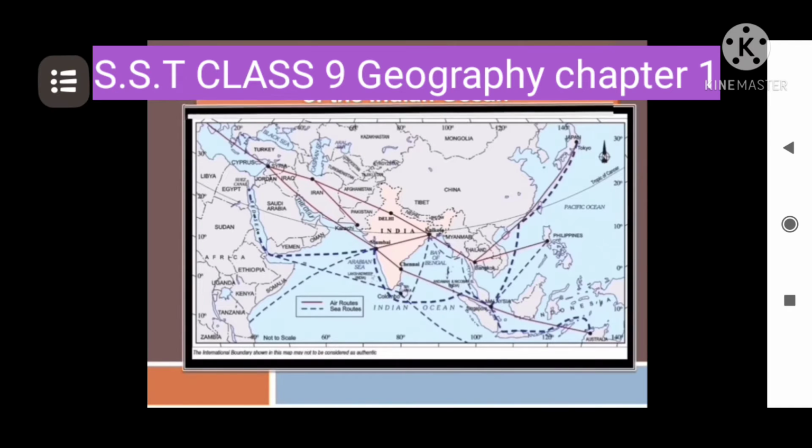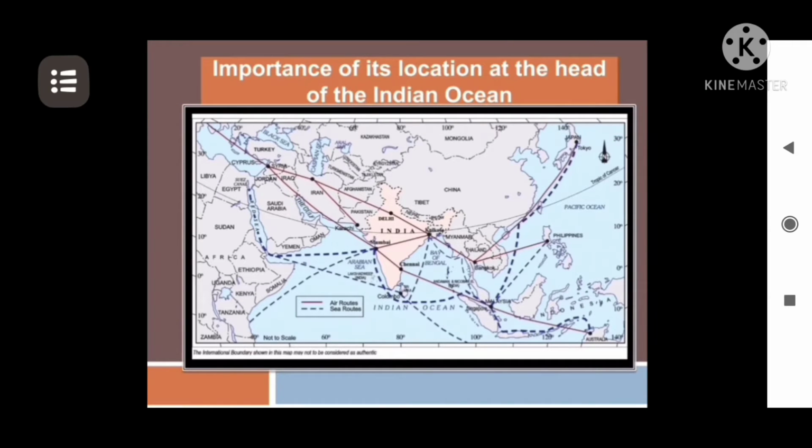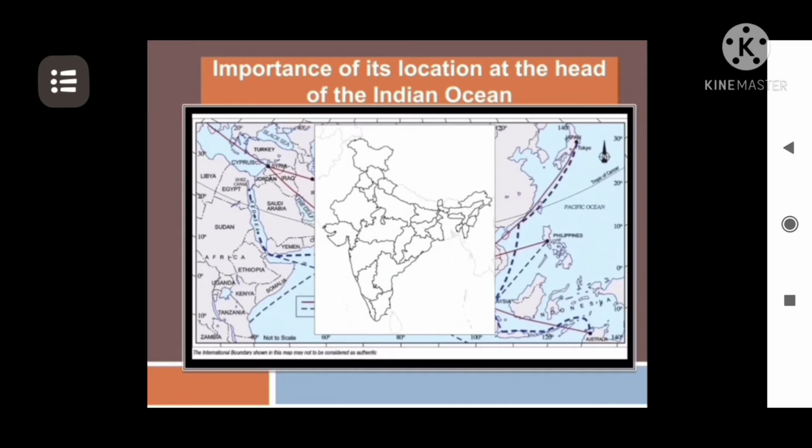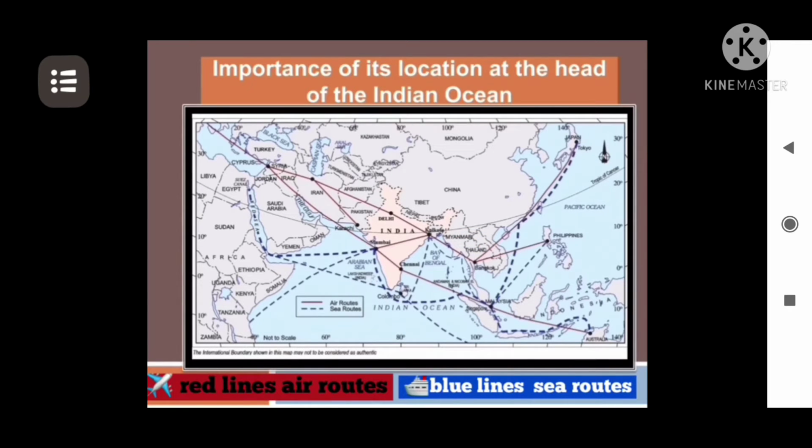Right. So in the importance of the location at the head of the Indian Ocean, we can see that in Asia, India basically has a central location. That is, it is centrally located between West and East Asia. Now, what importance does India get because of it? As you can see, the southern part of India protrudes out into the Indian Ocean. So we have a long coastline on the west as well as in the east. So when we talk about trade, trade connectivity to different countries automatically becomes easier.